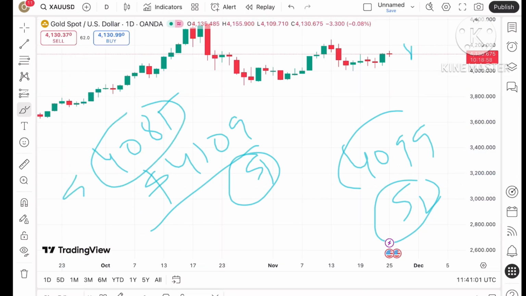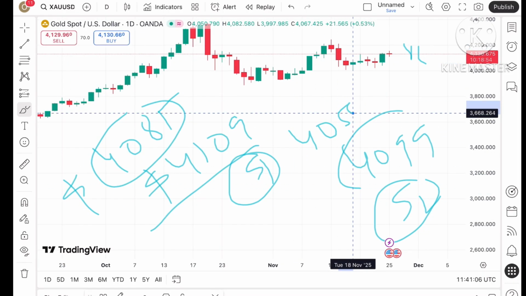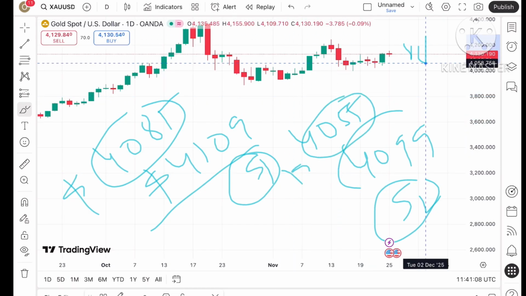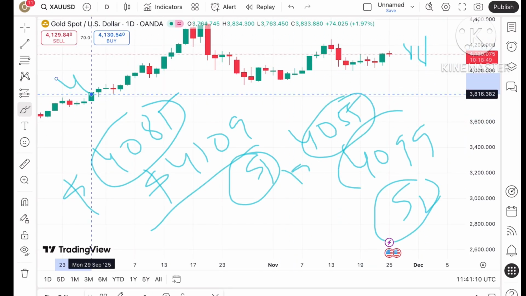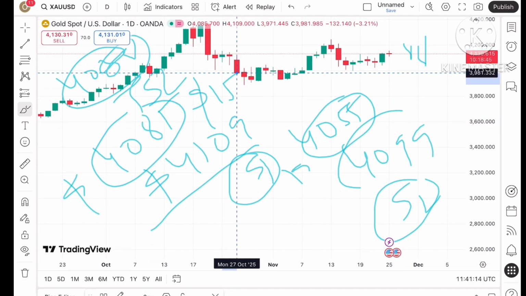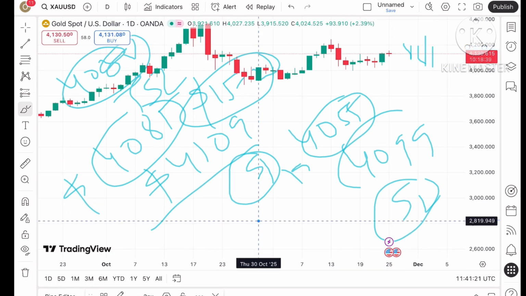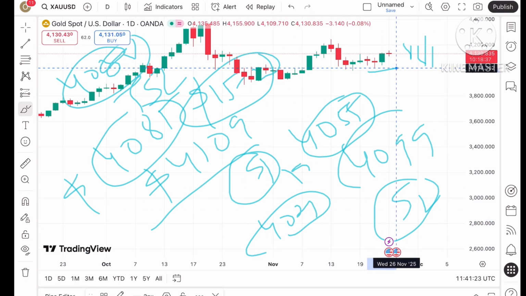And if the price falls below 40.85, a further fall can be seen towards the next level of $40.55. And if the price falls below 40.55, a further downfall can be seen towards 40.38. And understand, again, trail your SL towards the downside by $15 to $20, so at least you can capture a downside movement. So if the price falls below 40.38, we can see a level of 40.21, and then there will be